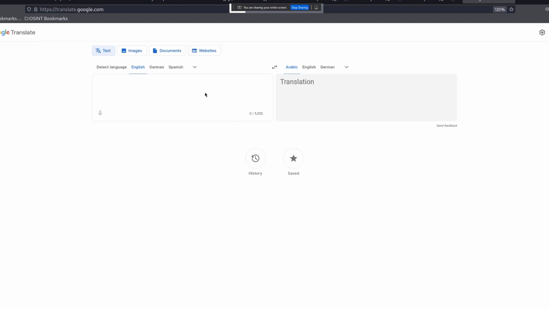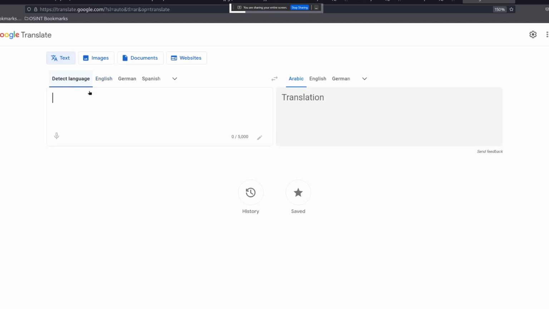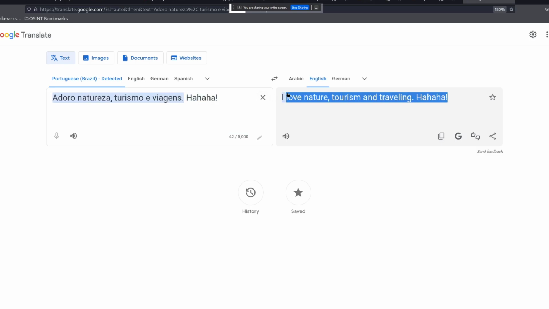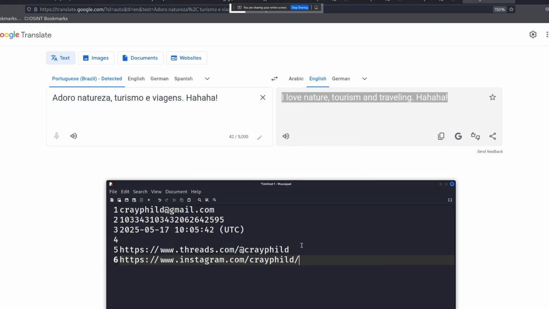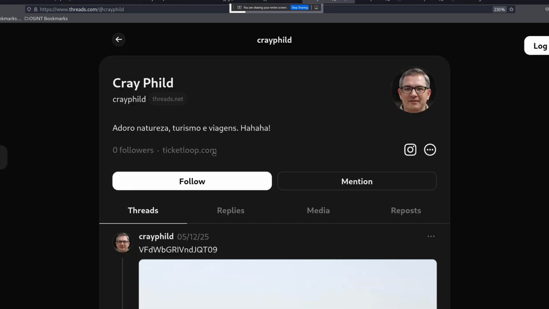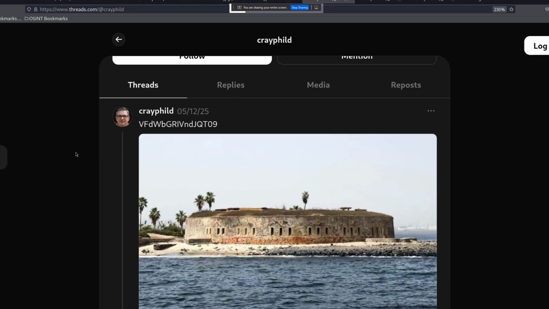So I'm going to go to Google Translate and then click on detect language and click on English, and it says I love nature, tourism and traveling. So I'm just going to copy this and add it in here. And here we have a website which we'll investigate later.